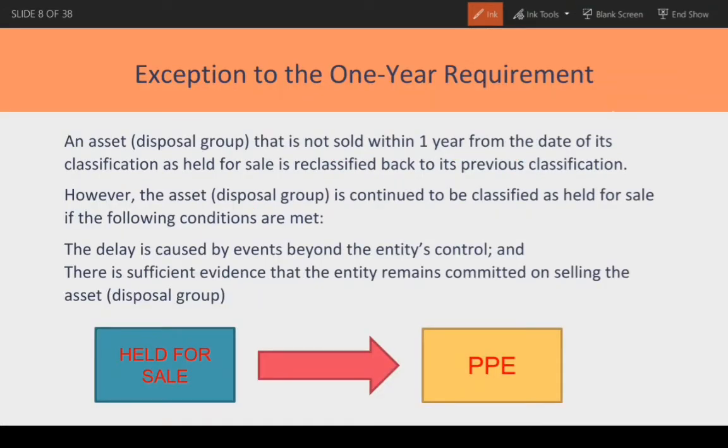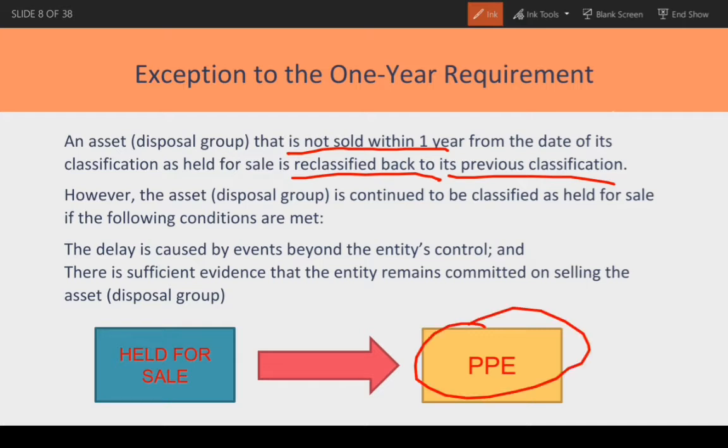Exception to the 1-year requirement. An asset or disposal group that is not sold within 1 year from the date of its classification as held for sale is reclassified back to its previous classification. So, isa sa condition is ina-expect ng entity na mabebenta siya within 1 year. So, kapag hindi siya nabenta, inire-reclassified back ito sa kanyang previous classification. So, kung halimbawa, ang previous classification ay PPE, and then classified na siya as held for sale. So, kapag di siya nabenta within 1 year, ay babalik na siya as PPE or i-reclassified back na siya as PPE.